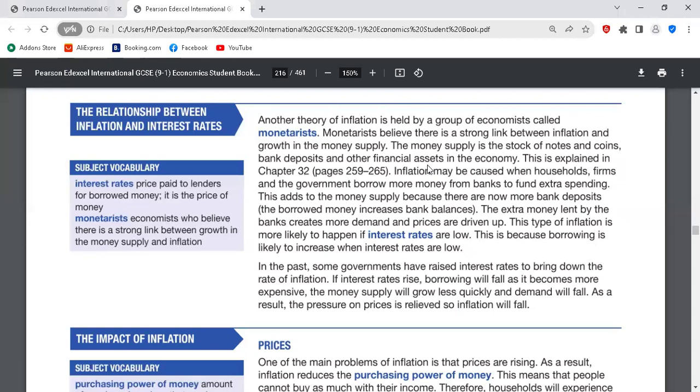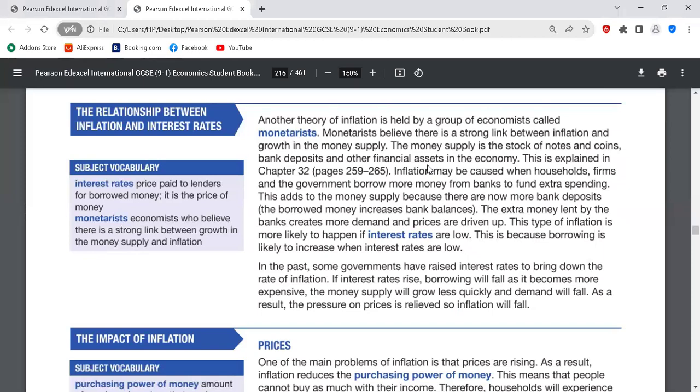In the past, some governments have raised interest rates to bring down the rate of inflation. If interest rates rise, borrowing will fall as it becomes more expensive. The money supply will grow less quickly and demand will fall. As a result, the pressure on prices is relieved, so inflation will fall.